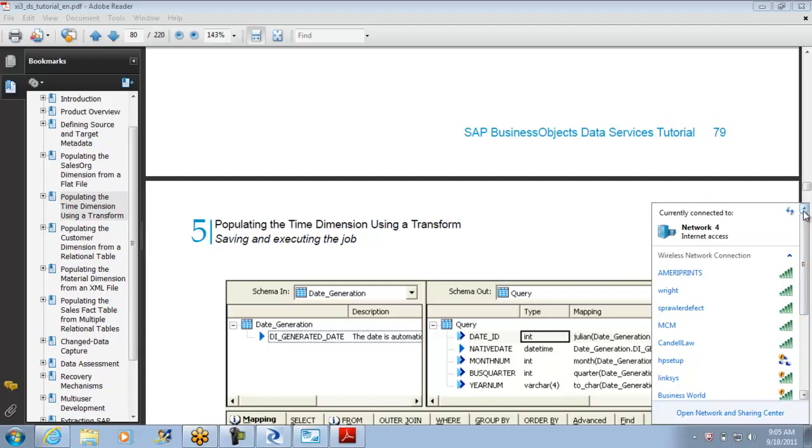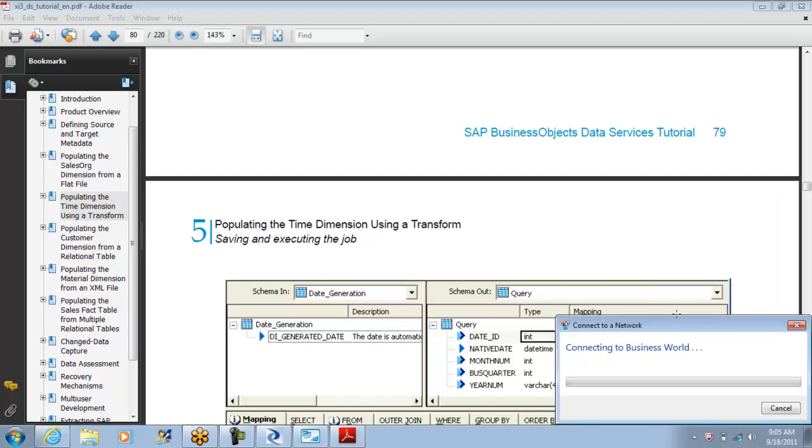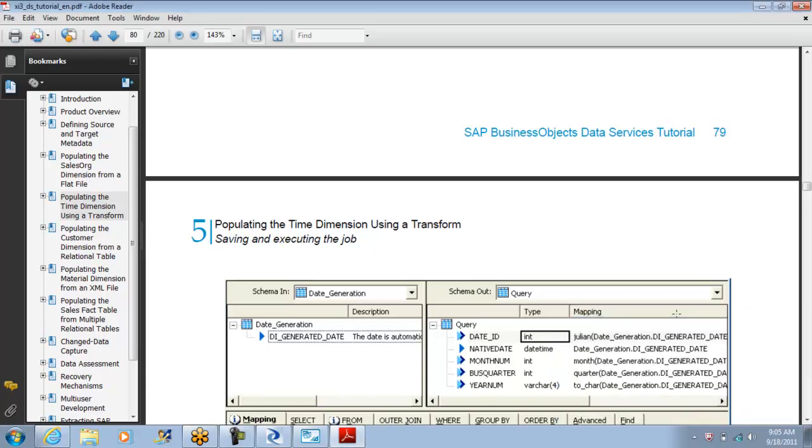The one problem is if I log off, the session will end and I will have to send you the new session notice. That's a problem. When I am in session and if I try to exit, the meeting will end. So let me find any other way. I'm trying to connect to a different network here, because there are a couple of networks in this office.